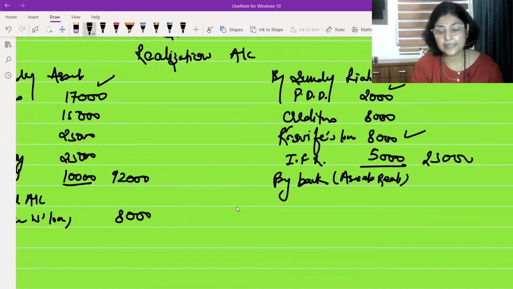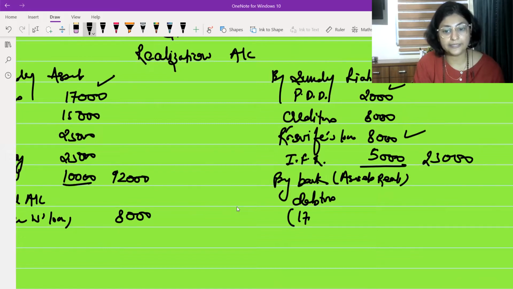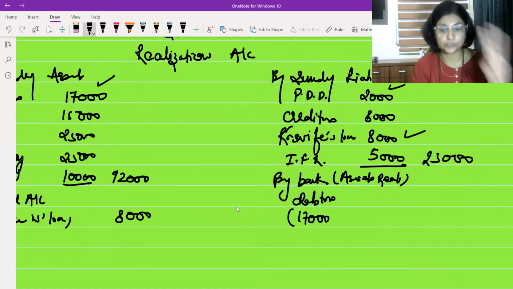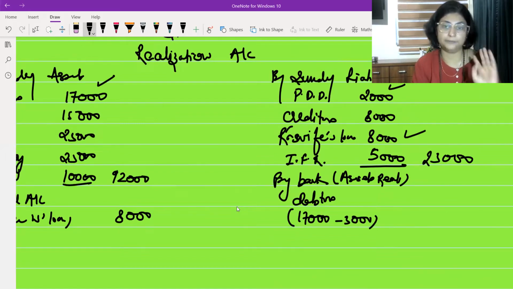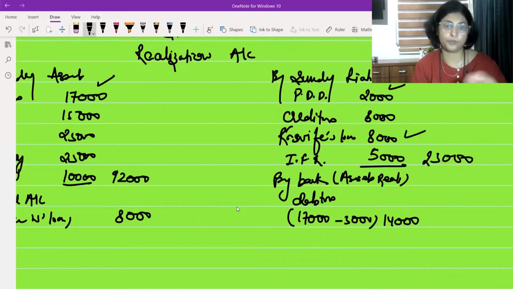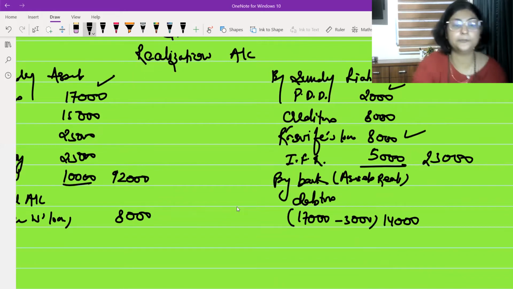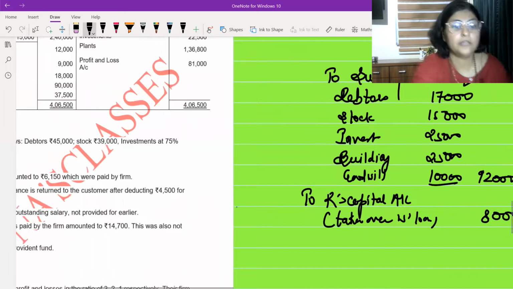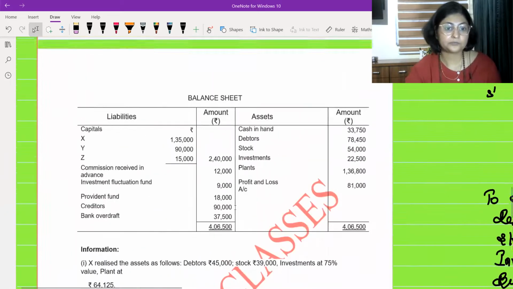In assets realized, I have to write the debtors out of 70,000. The debtors of 3,000 rupees proved bad. Okay, so 70 minus 3, how much? I have received only 40,000 rupees from the debtors. Got it? Okay. Now let us move ahead and see.